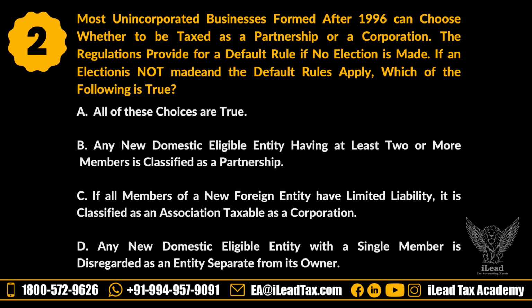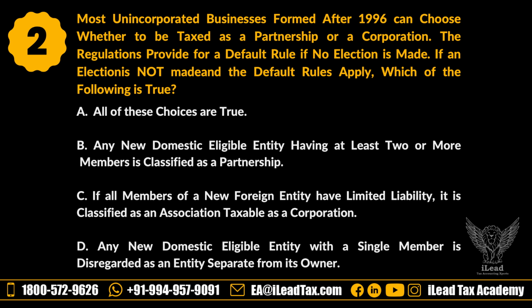Most unincorporated businesses formed after 1996 can choose whether to be taxed as a partnership or a corporation. The regulations provide for a default rule if no election is made. If an election is not made and the default rules apply, which of the following is true? A. All of these choices are true.